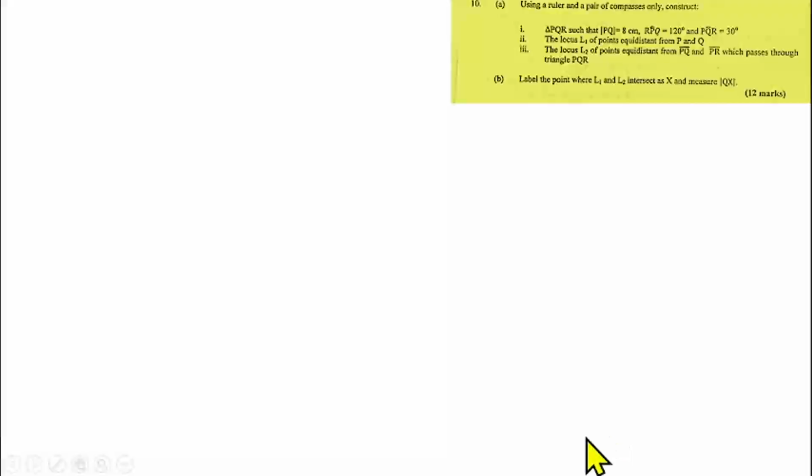Question number 10a. Question number 10 is from construction. We are to use a ruler and a pair of compasses only to construct a triangle PQR such that PR is 8 cm, angle RPQ is 120 degrees, and angle PQR is 30 degrees. Then construct the locus L1 of points equidistant from P and Q. Then you have to find the locus L2 of points equidistant from line PQ and line PR, which passes through the triangle PQR. You have to label the point where L1 and L2 intersect as X and measure QX.